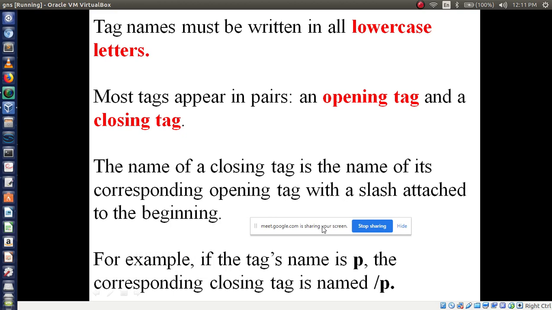So for example, I can use the tag name P. So how to close this tag? Same name I have to write, preceded by a slash. This is the closing tag. Opening tag is P, then the closing tag is nothing but slash P. That is the case, right?